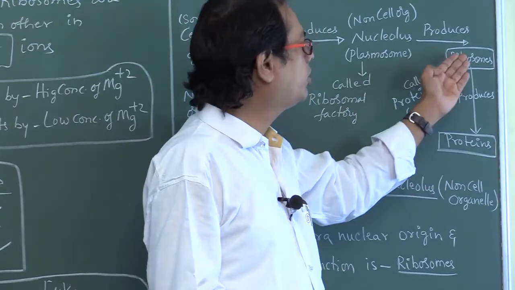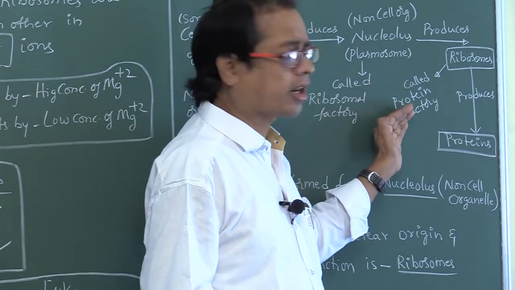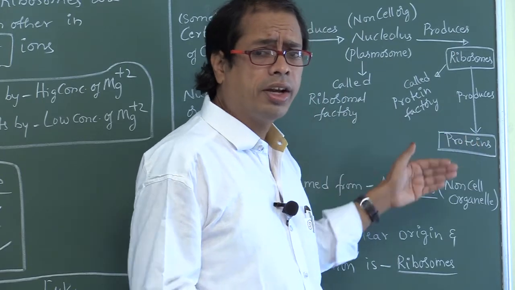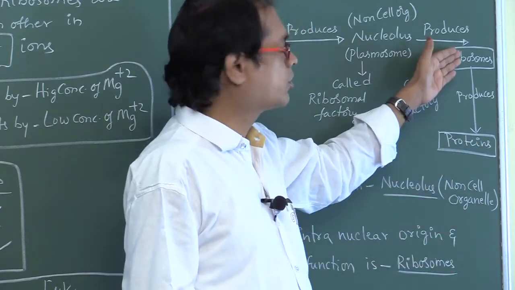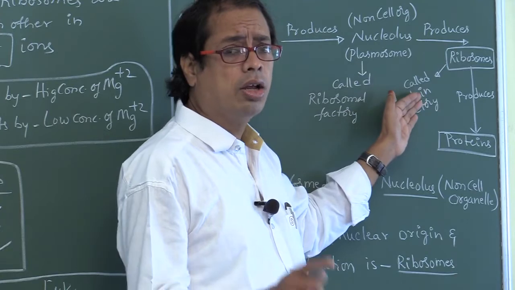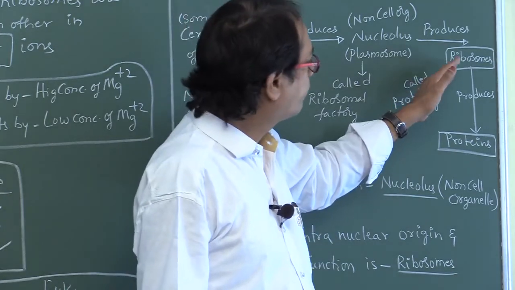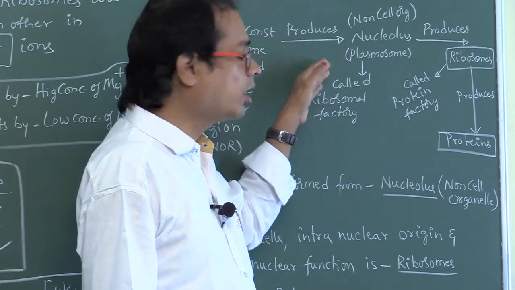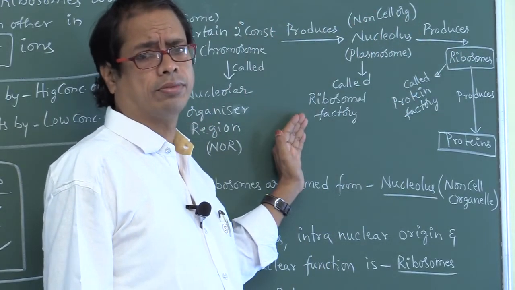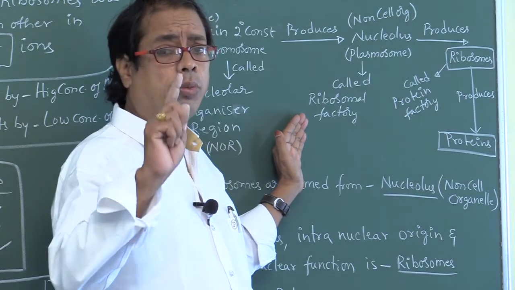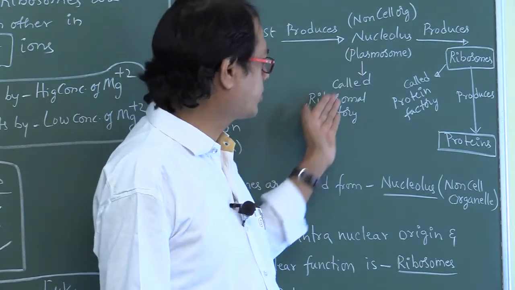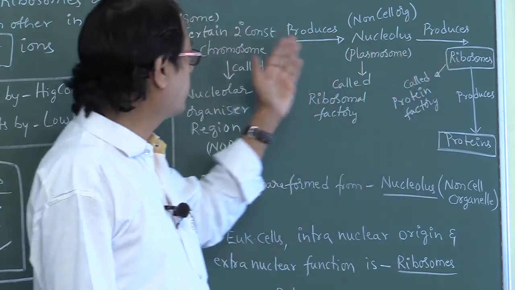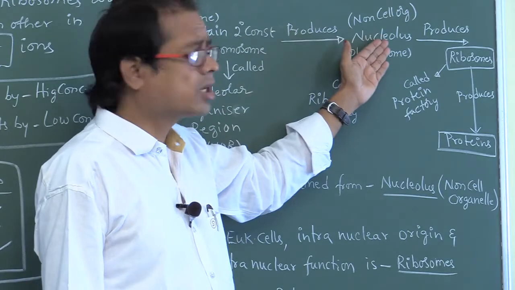Right. From the ribosomes, proteins are formed. That's why these ribosomes are called protein factories. These ribosomes are useful in the synthesis of proteins. From the nucleolus, ribosomes are formed. That's why the nucleolus is called the ribosomal factory. Which is called ribosomal factory? Nucleolus. Which is called protein factory? Ribosomes. From the secondary constructions, nucleoli are formed.